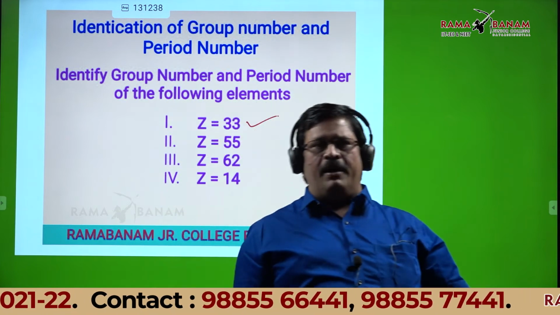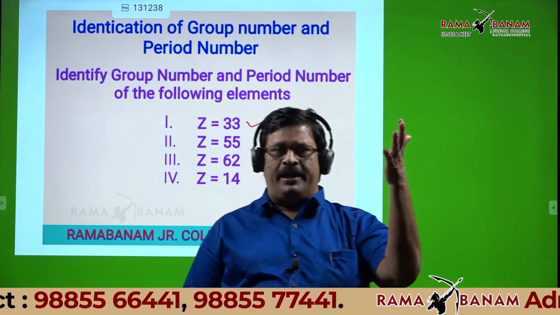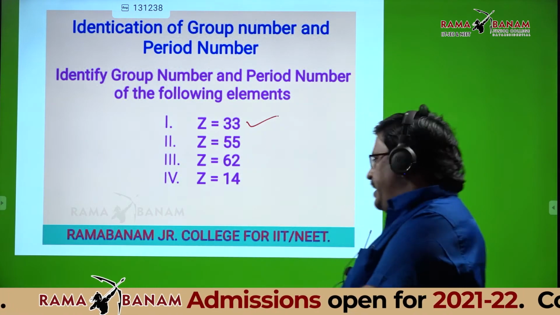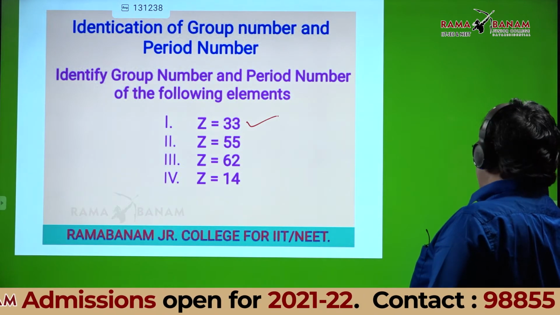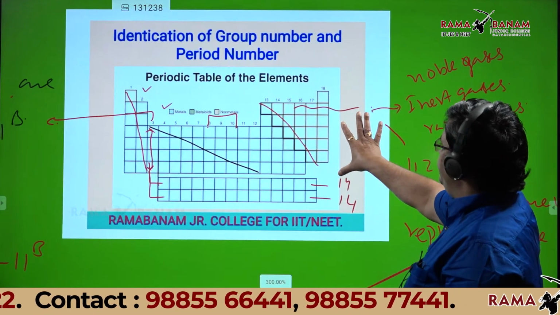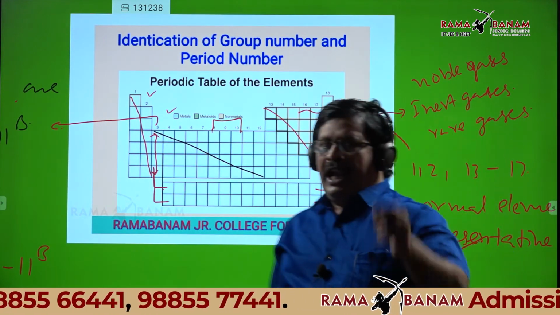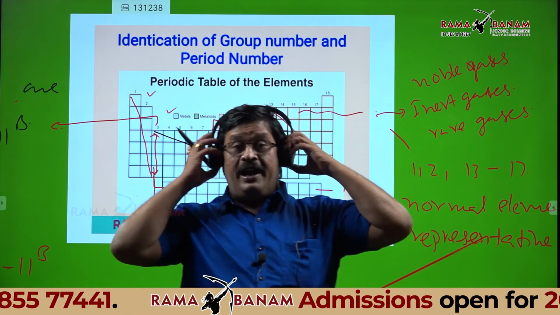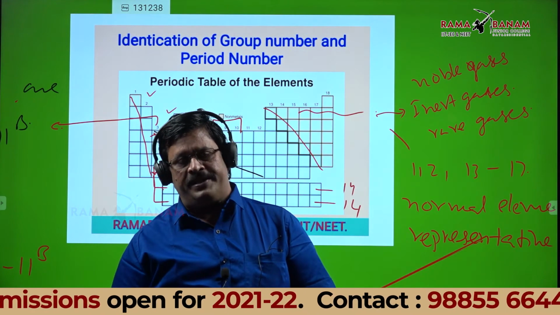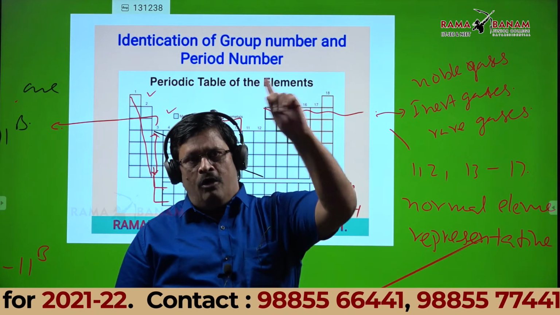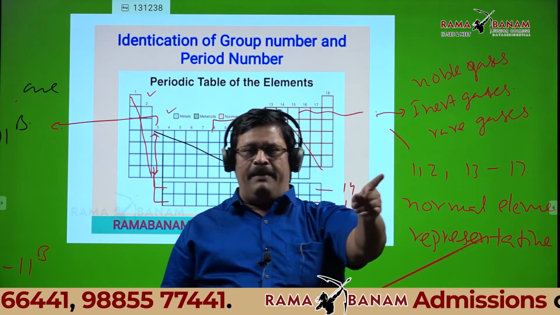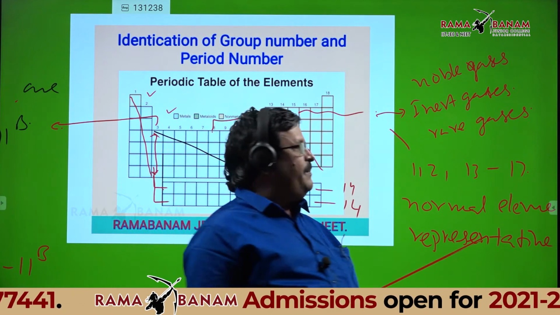If you know the atomic number of an element, you can identify the group number and period number. For that, I'll go one more time to the blank periodic table. See, this is the periodic table. If you know the atomic numbers of inert gases, that is more than sufficient to identify the group and period number, students. The only thing required is that you all should know the atomic numbers of noble gases.